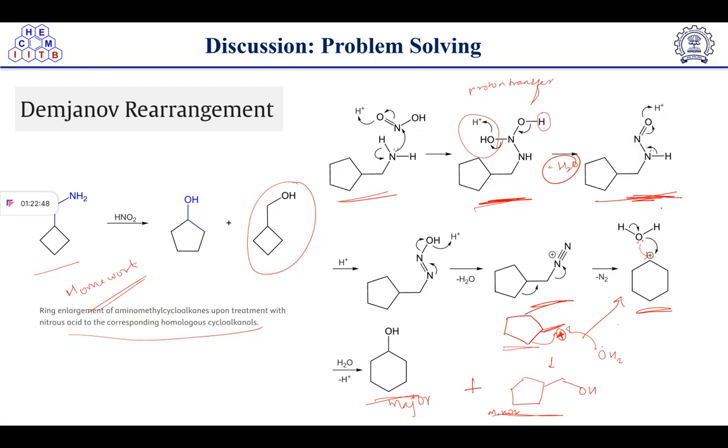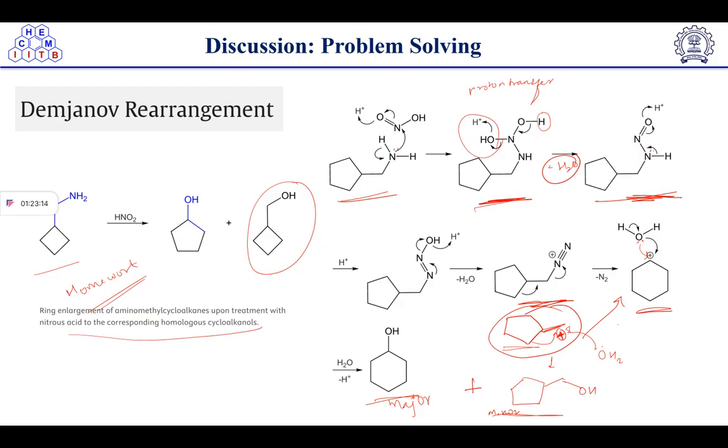After getting this one, proton transfer will take place, followed by protonation, which will result in H2O molecule formation, which will knock out, and we will get this diazo intermediate. After getting this diazo intermediate, diazo is a good leaving group, it will knock out, and we will get this type of carbocation.